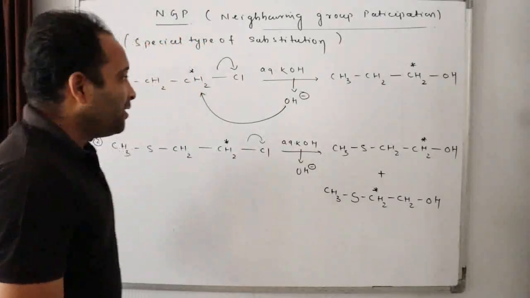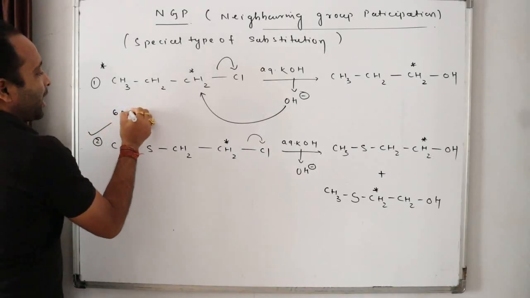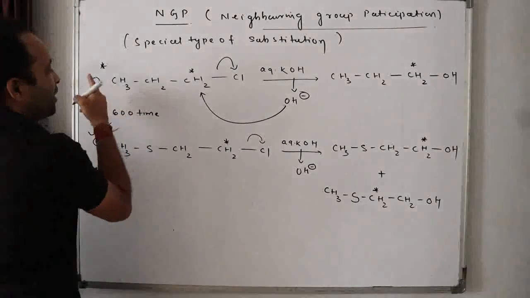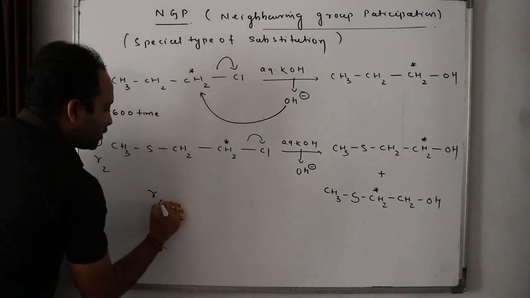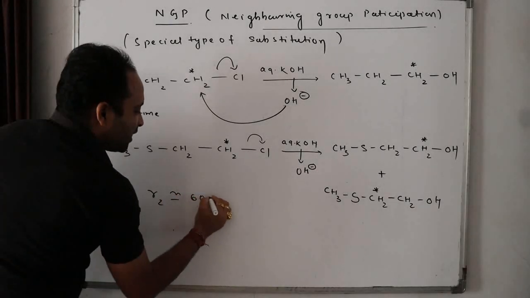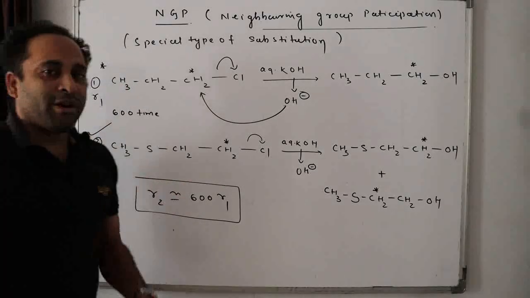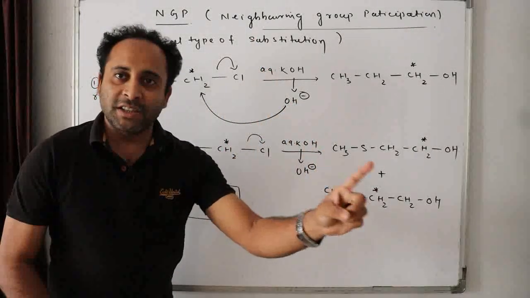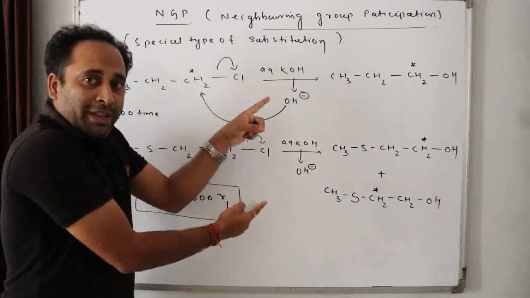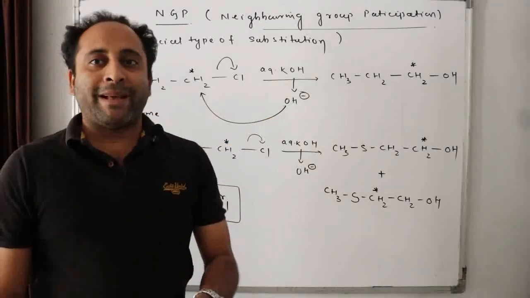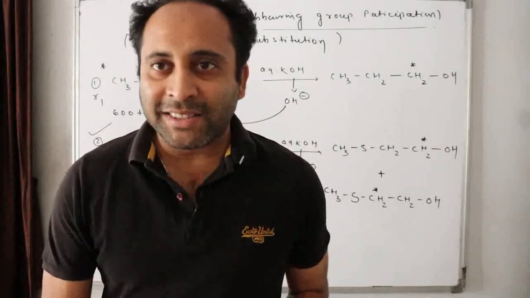To your knowledge, I want to tell you that the rate of the second reaction is 600 times more than the first reaction. If the rate of the first is R1, the rate of the second is R2. So R2 is approximately 600 times more than R1. Why does this occur? This is due to NGP. Now I have told you the example of NGP. Now I will explain the mechanism behind this NGP.